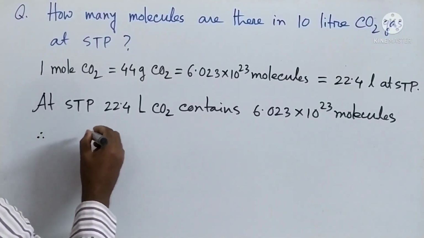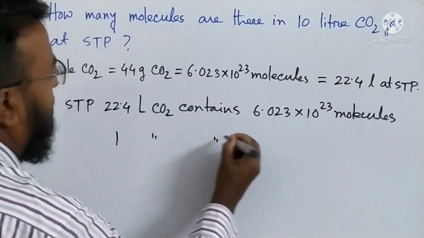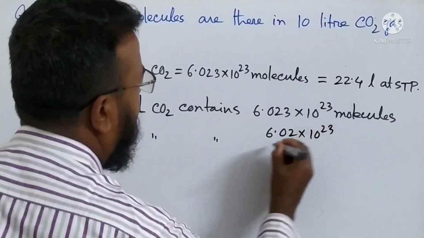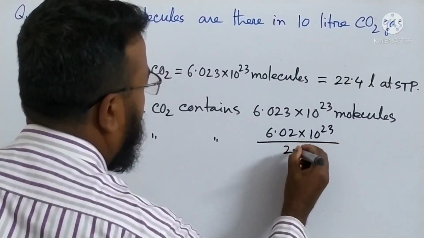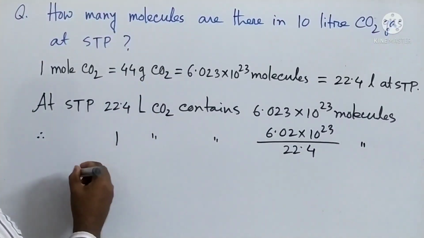Therefore, at STP 1 liter carbon dioxide contains 6.023 × 10^23 divided by 22.4 molecules.